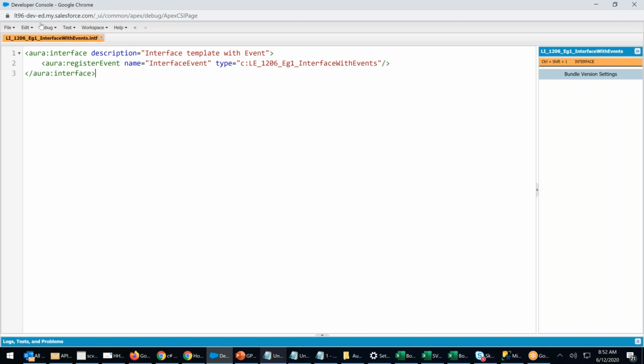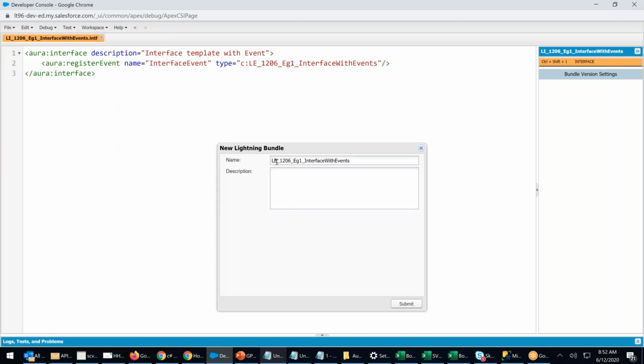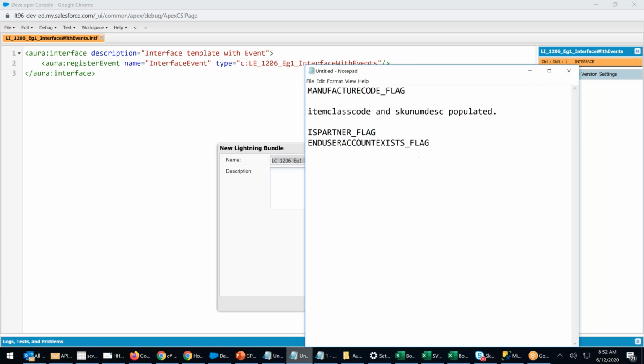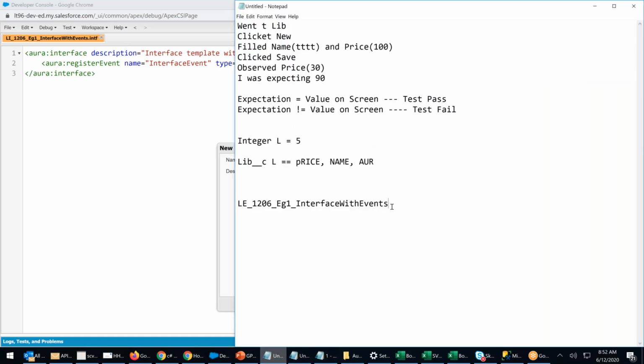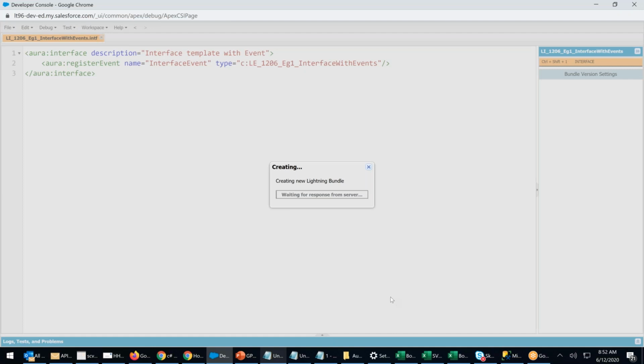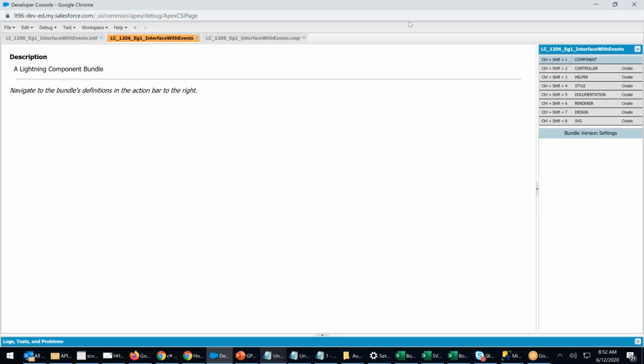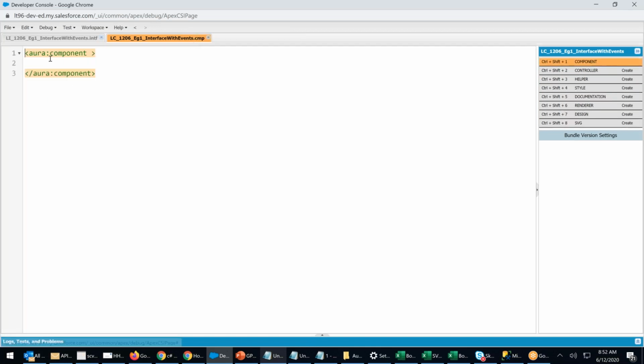Now let us go ahead and create a component. New lightning component, LC. Let me copy this name, Control C. I click on submit. I'm creating a component. This component will subscribe to the event.